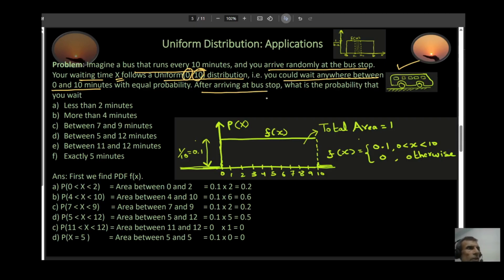After you arrive at the bus stop, what is the probability that your waiting time is less than 2 minutes, more than 7 minutes, between 7 and 9 minutes, between 5 and 12, between 11 and 12, and exactly 5 minutes?